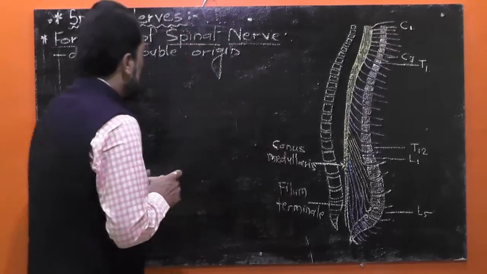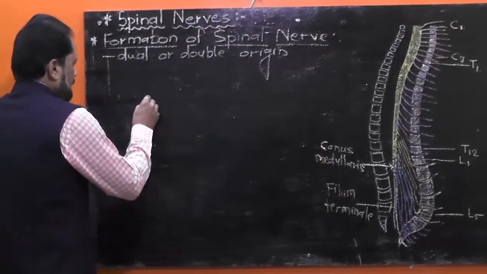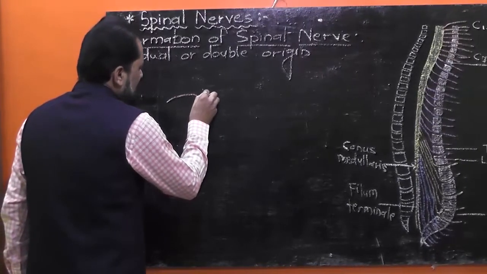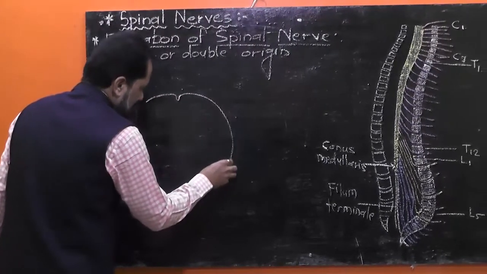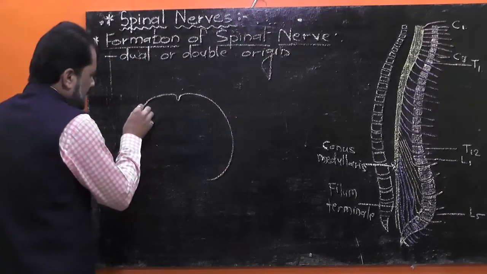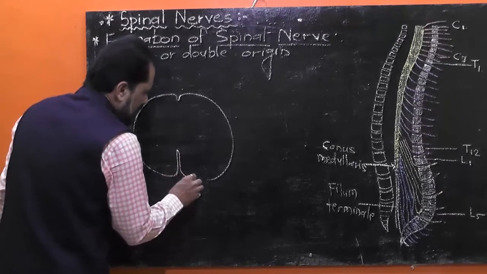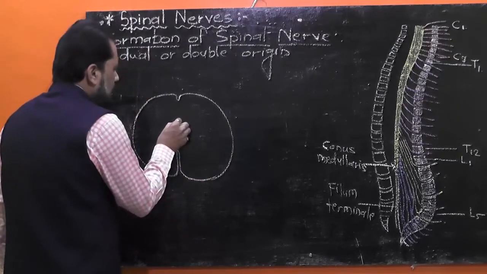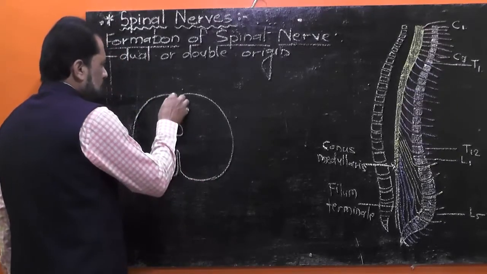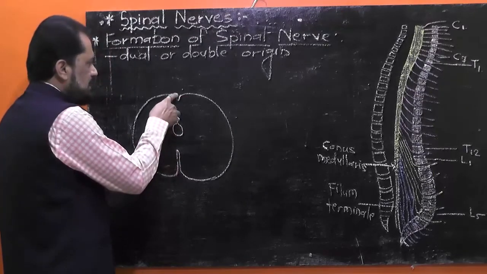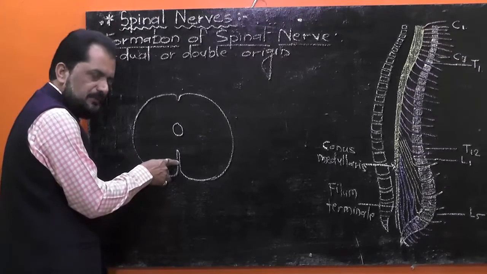Let me explain you by drawing a suitable diagram. Consider, here is supposed to be the TS of spinal cord. For our understanding, we have already seen that in transverse section spinal cord appears somewhat oval. It has a dorsal fissure, ventral fissure, may be known as the posterior fissure and anterior fissure.